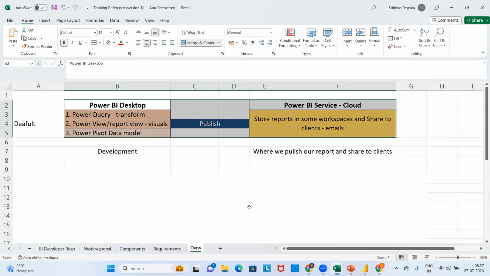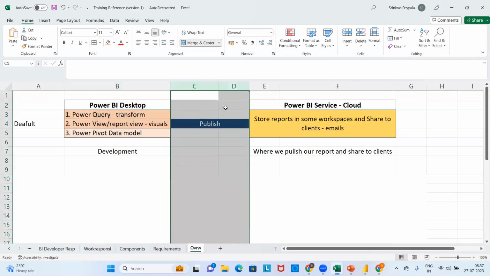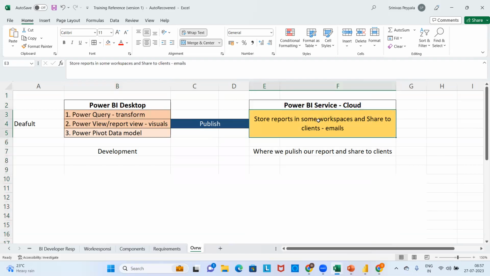This is the desktop tool where you connect to the data, where you create the visuals, where you do some data models if needed. Finally, you publish the report to the cloud environment where your clients will look into your reports, Power BI service. That's it.